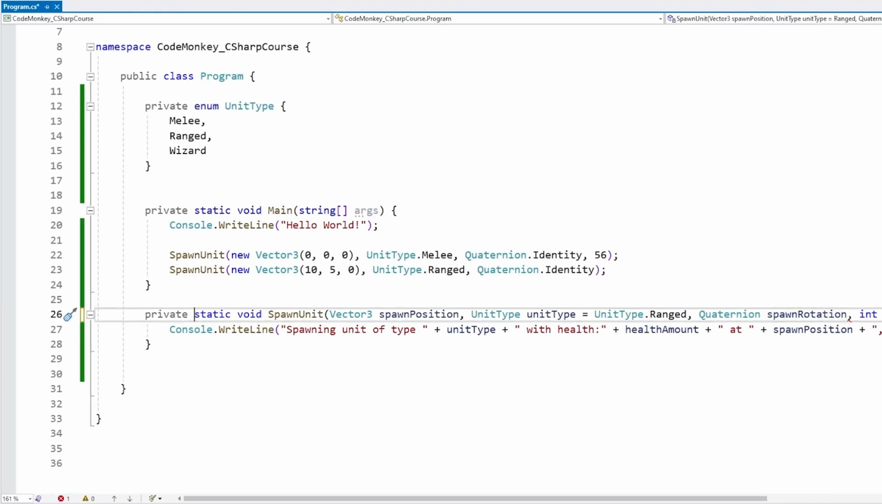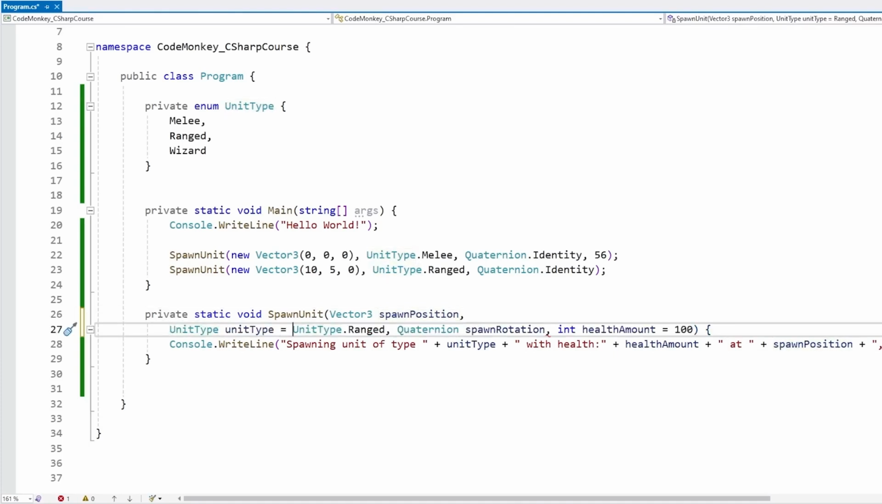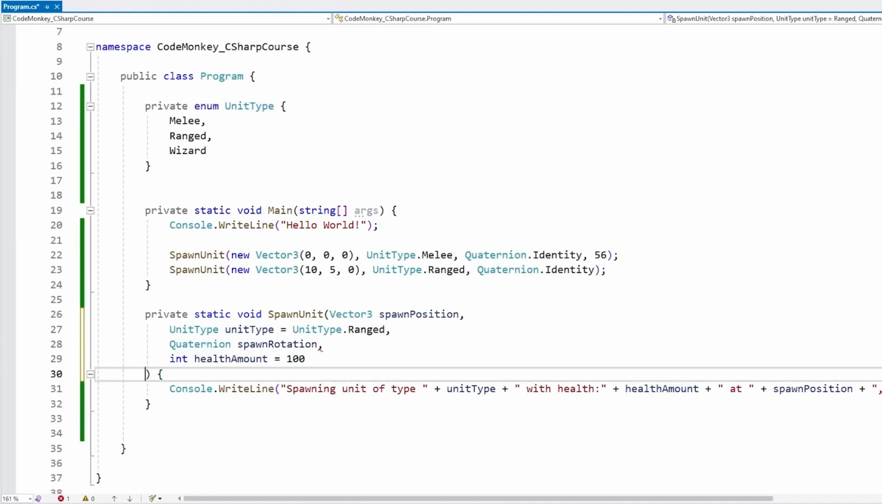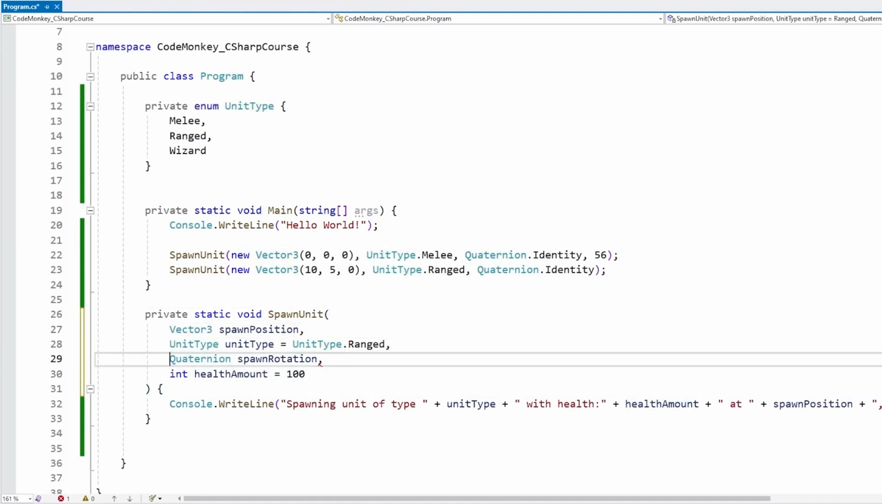Also, by the way, like I mentioned in the beginner section, the compiler doesn't really care about new lines. So if you have something with tons of parameters, you can just place them all in a new line, and that way it becomes a little bit easier to read. So like this. Okay, so like I said, the second rule simply has to do with default values.